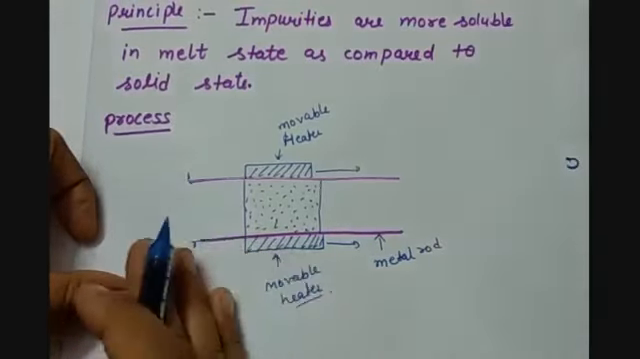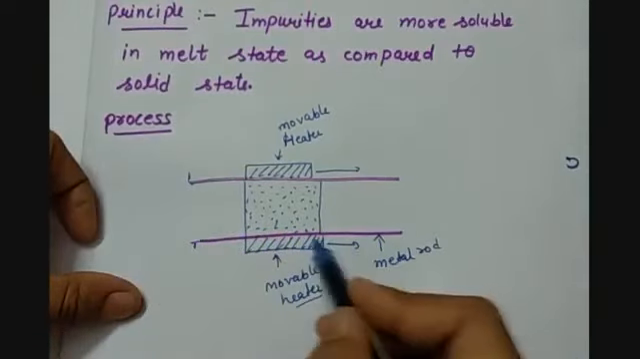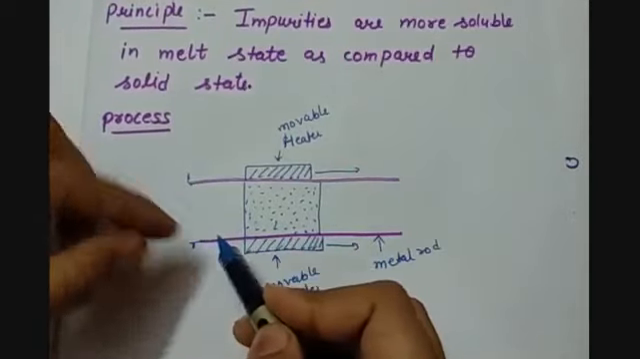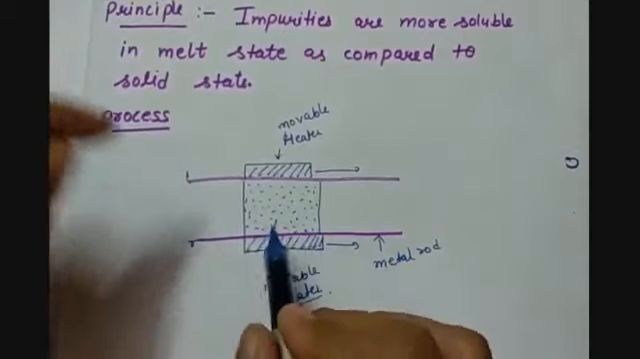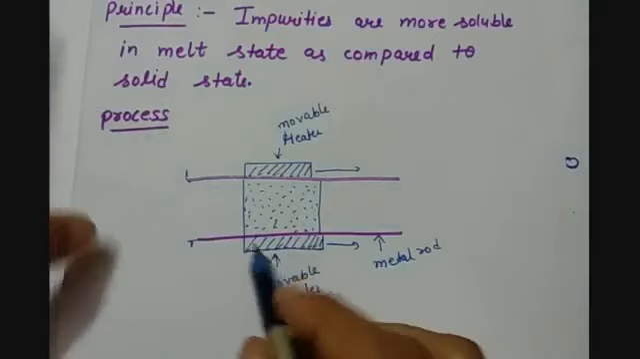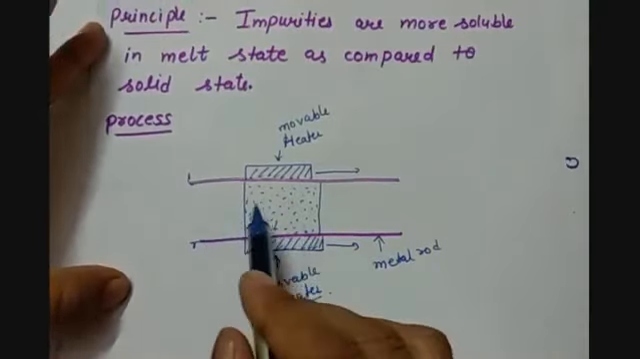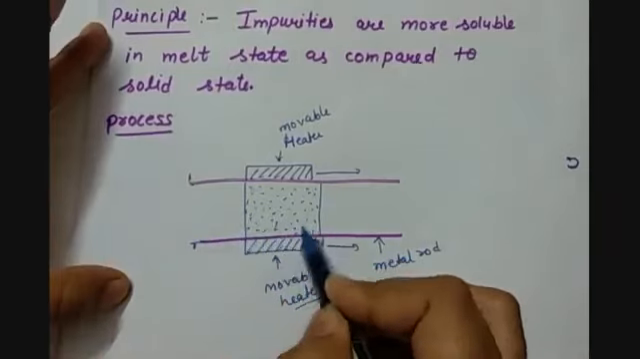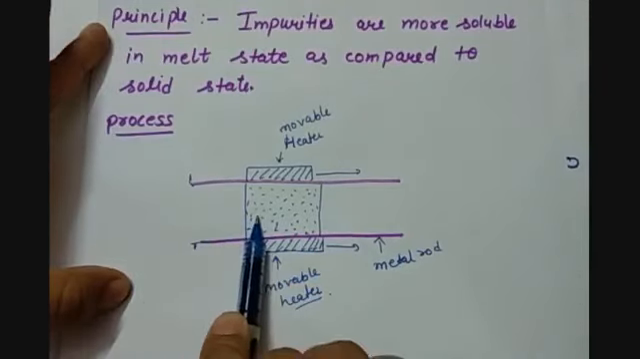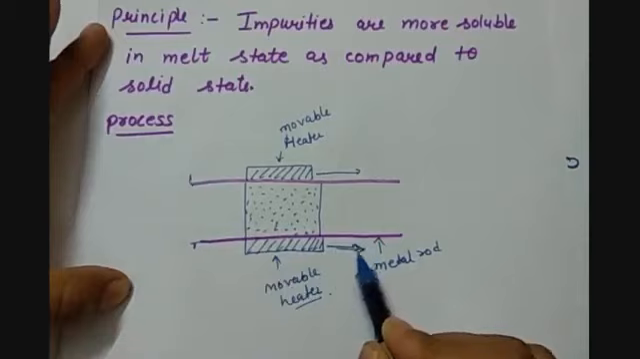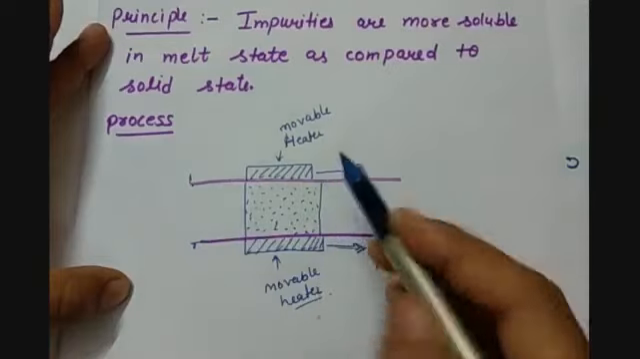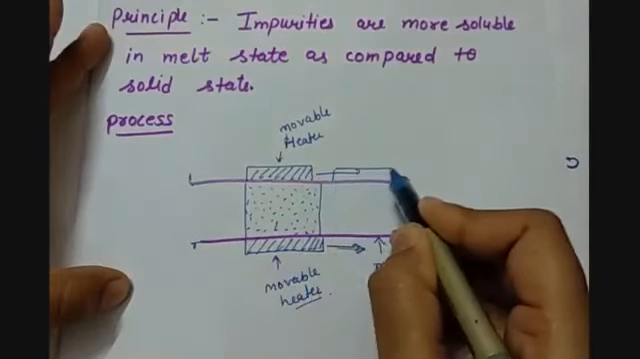But as this heater moves in this direction, this part of the metal gets solidified and this part of the metal gets melted. As we know, impurities are more soluble in metals in the molten state. So all the impurities also drift toward the molten state of the metal, and hence they move away from the solid part of the metal. The same happens as the electric heater is moved and the last part gets solidified when the heater is removed from it.